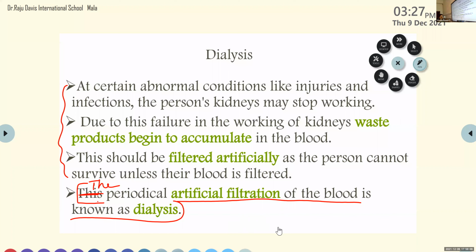The periodical artificial filtration of the blood is known as dialysis. Is it clear? Yes, ma'am. Okay.